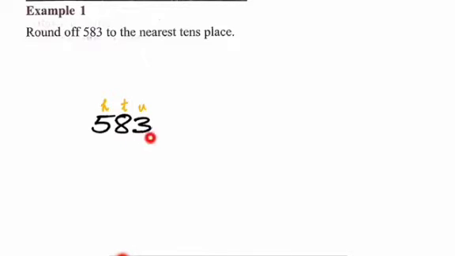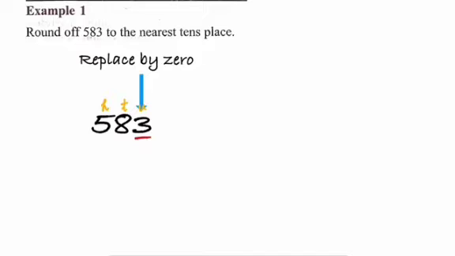If the units place has less than 5, that is, if it has 1, 2, 3 or 4, then what do I do? I replace the unit digit with a 0. So I replace this units place, which is 3, with a 0. Then we don't have any number more than 5, or equal to 5.